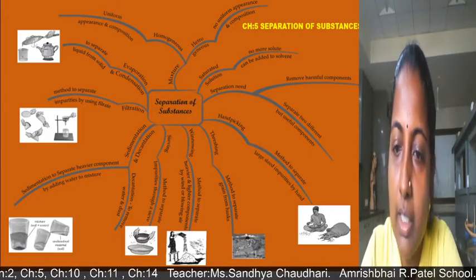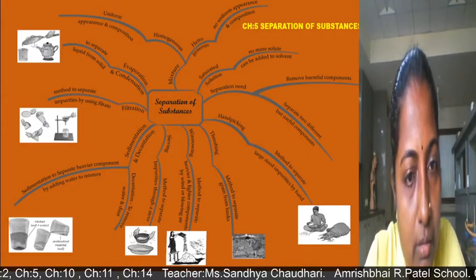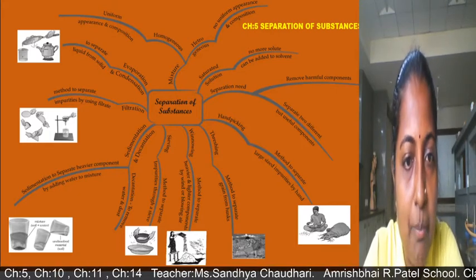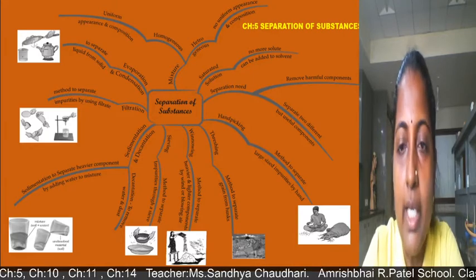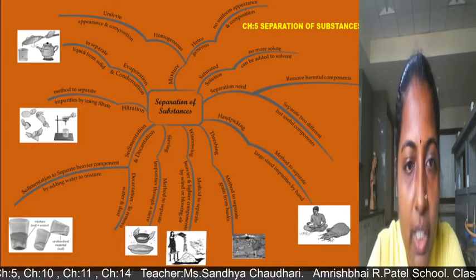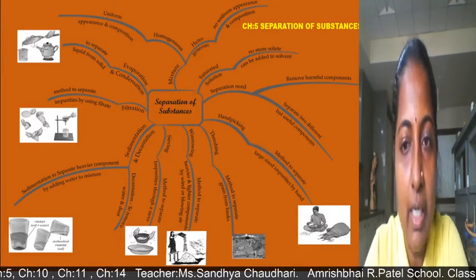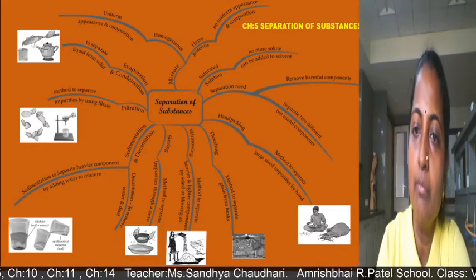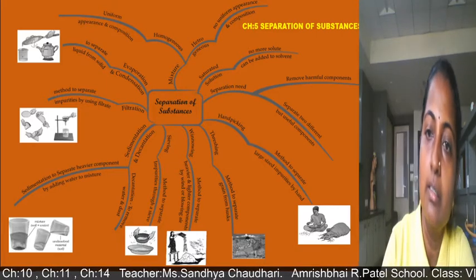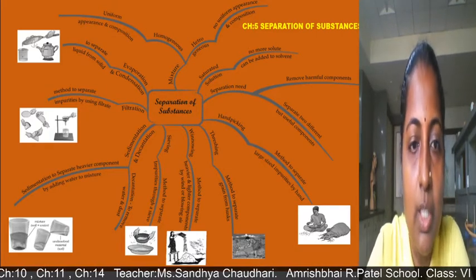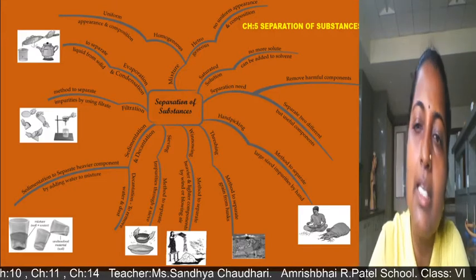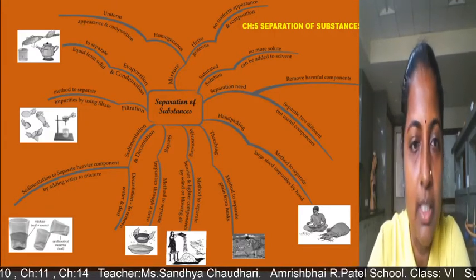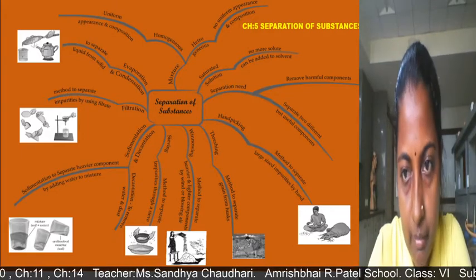Then the winnowing method. In the winnowing method, students, it is a method to separate heavier and lighter components by wind or blowing air. With the help of wind or blowing air, we can separate the heavier and lighter components. As the grains are heavier, they fall down on the ground, and the husk particles or the impurities or dust particles, being lighter, move away with the help of wind or air force. So that is the winnowing method.